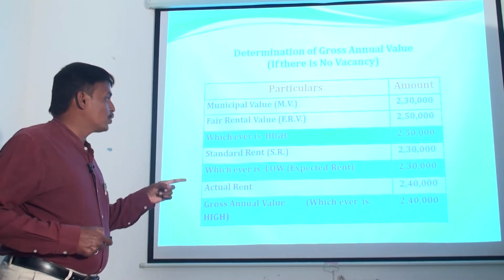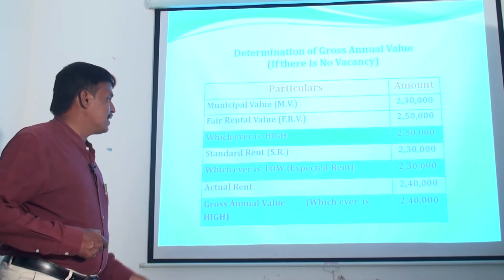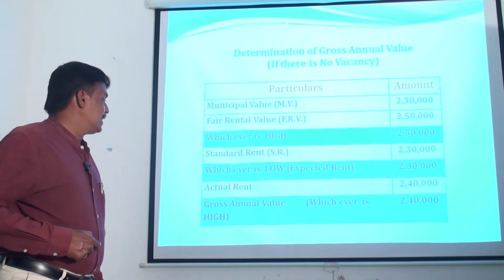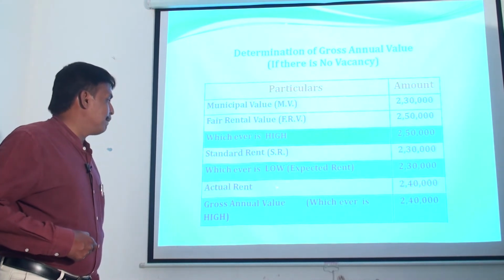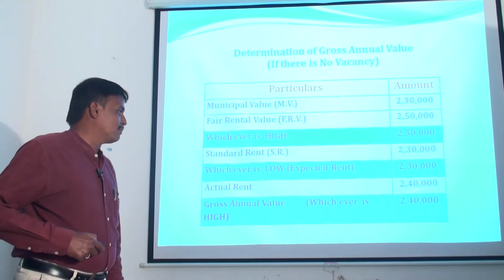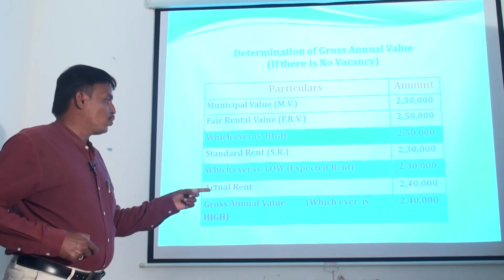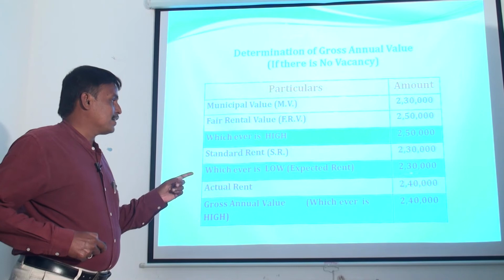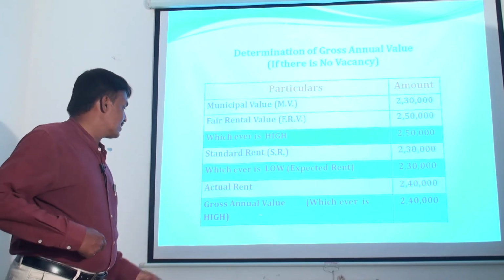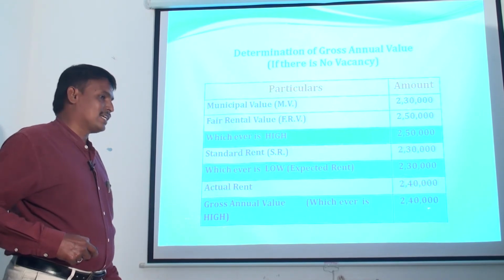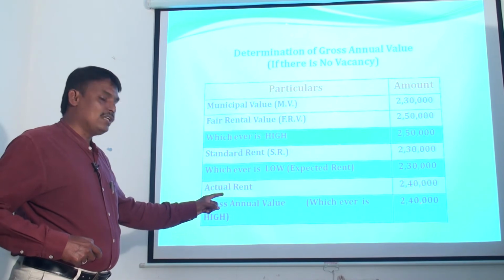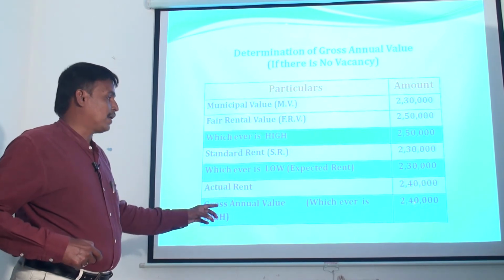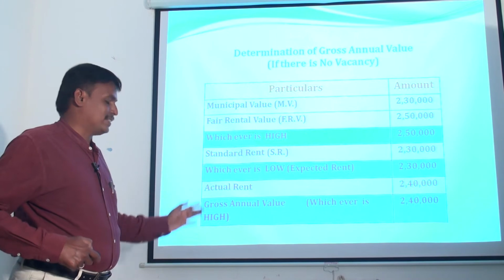Whichever is low to be taken into account, that is called as expected rent. Then that particular expected rent should be compared with the actual rent received from the tenant. Here the actual rent is 2,40,000. Expected rent is 2,30,000. Whichever is high will be considered as the gross annual value. It is a gross annual value of the let out house property in case of no vacancy.